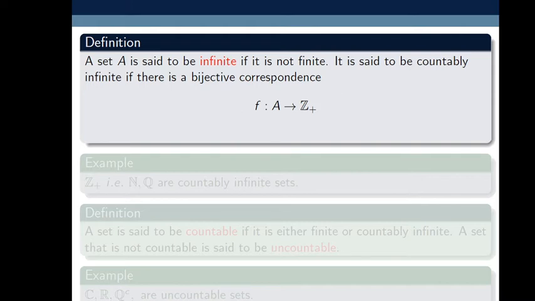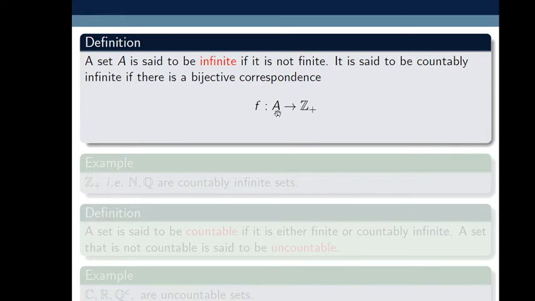Next, infinite set. A set A is said to be infinite if it is not finite. It is said to be countably infinite if there is a bijective correspondence f from set A to Z plus. Z plus means the set of all positive integers.